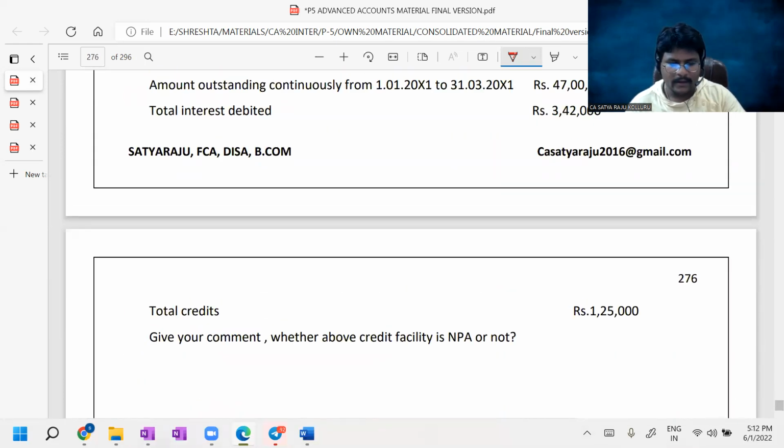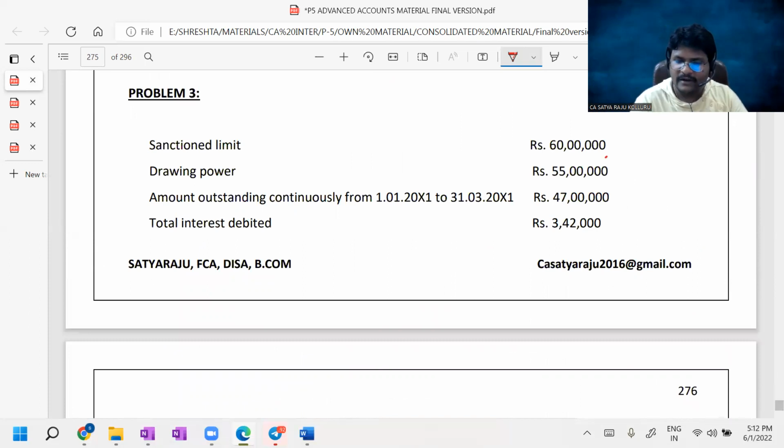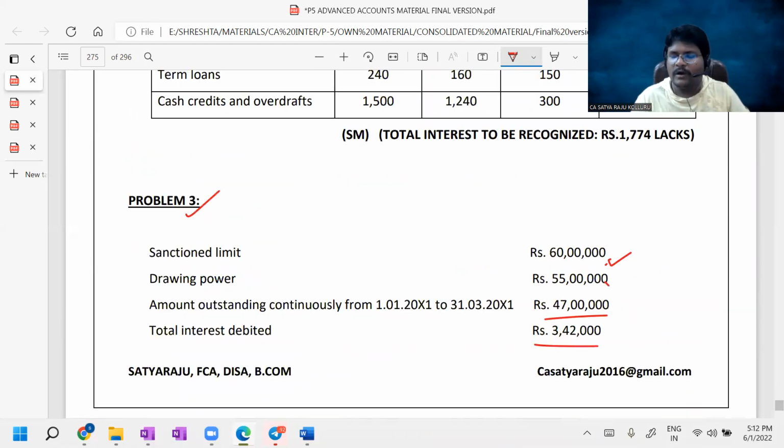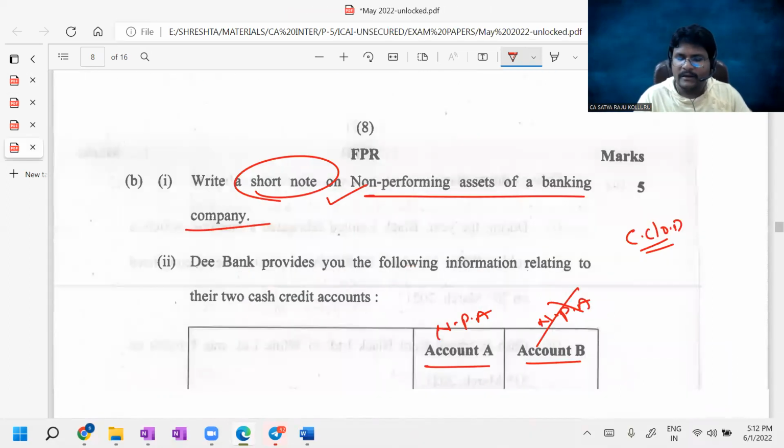Yeah, there, question number 3. You can check sanction limit, drawing power, outstanding, total interest debited, then give your comment whether the above credit facility is NPA or not. The same question actually I just read, but two different cases are given.